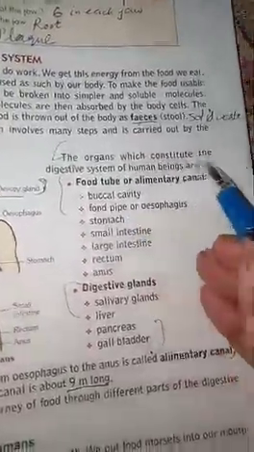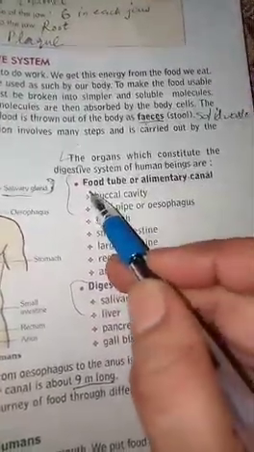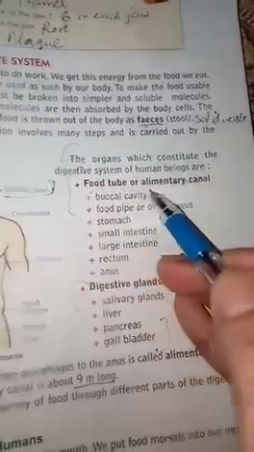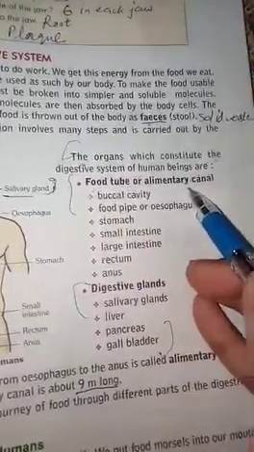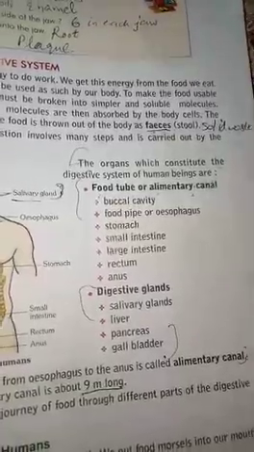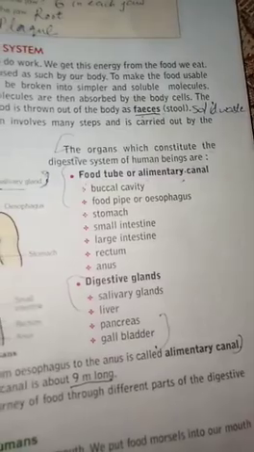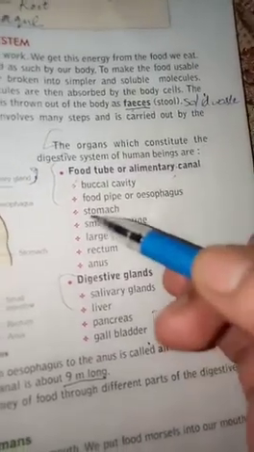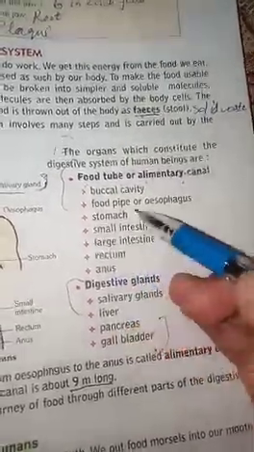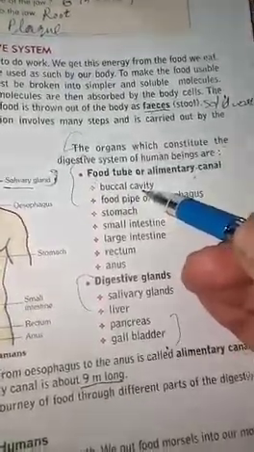The organs which constitute the digestive system of human beings are, first, the food tube or alimentary canal. Food tube means the tube through which food is going into our body. Food passes from one organ to another organ, that is called the food tube. In the food tube, which organs are there? First is the buccal cavity. The buccal cavity is our mouth.